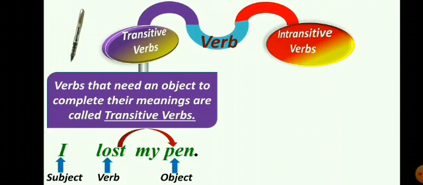So here the verb lost needs an object to complete the sense. If I just say I lost, you will not understand what I want to say. So the verb lost takes an object, and here the object is my pen.